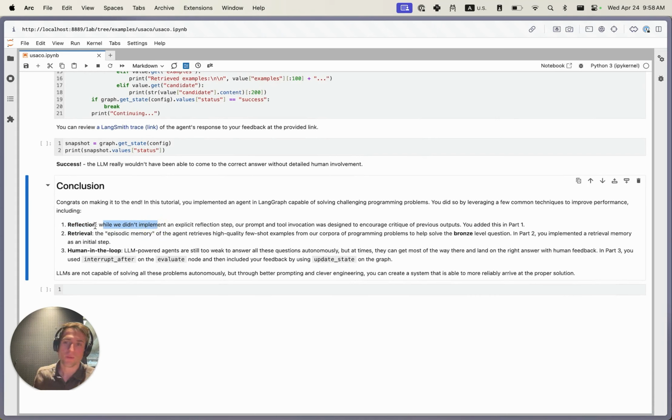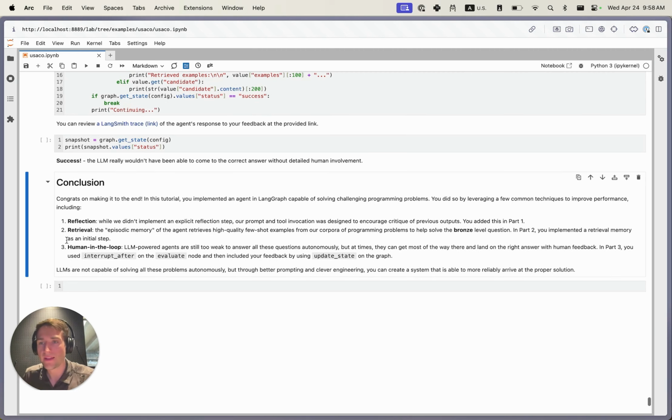And so we then added an additional optimization for retrieval. This, as the authors posed it, like a sort of episodic memory, allowed the model to fetch really high quality examples from the corpus and use them to trigger a slightly better output that follows a similar design and approach. This can induce better reasoning because of these few-shot instructions. We saw that that was able to solve the bronze level question, but it failed on the silver level question.